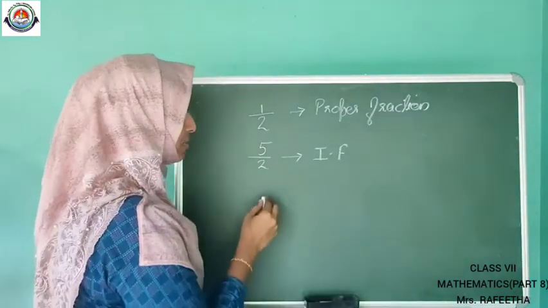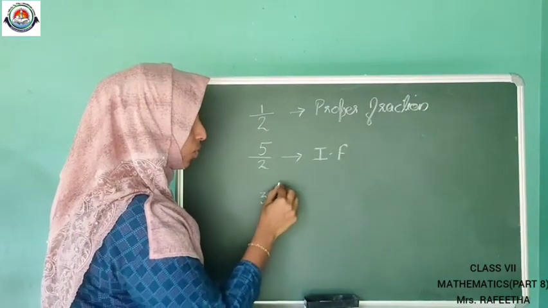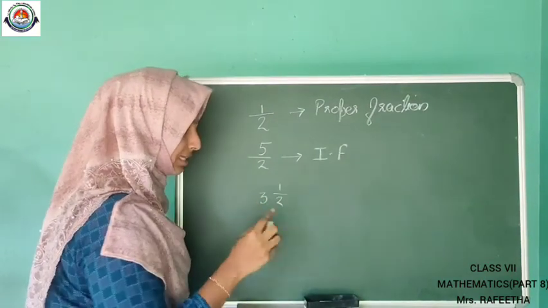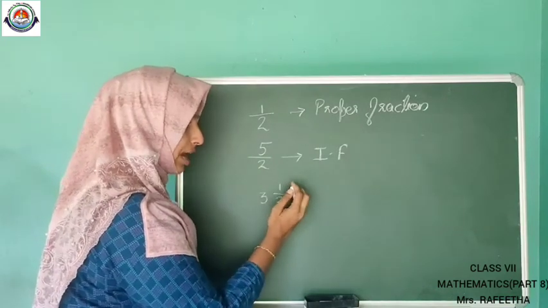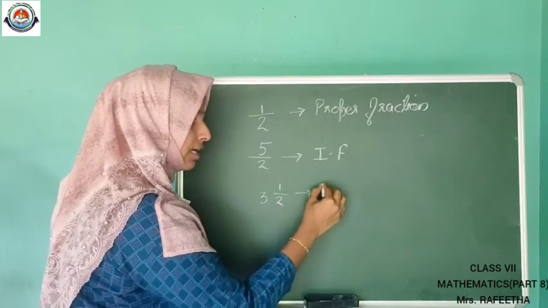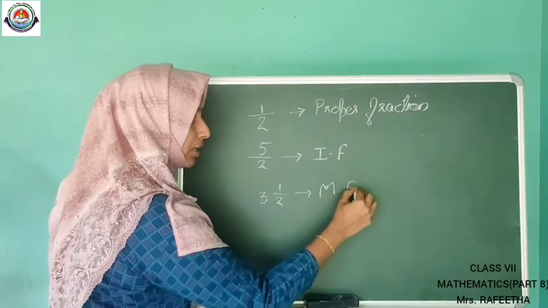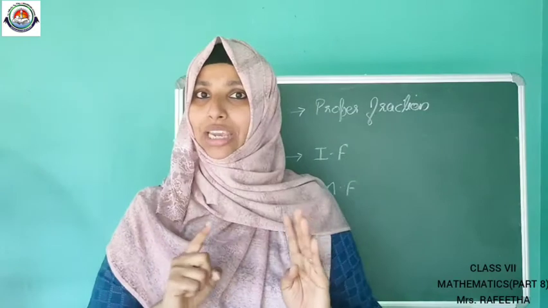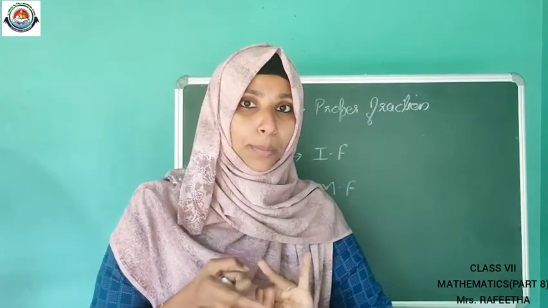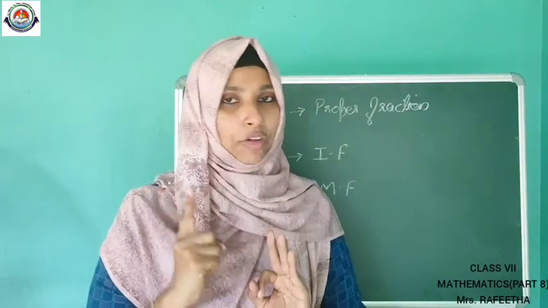Last year we studied that mixed fraction means 3 1 by 2, that is, one whole number along with the fractional form is called a mixed fraction. So you want to keep these 3 types in mind: improper, proper and mixed fractions.